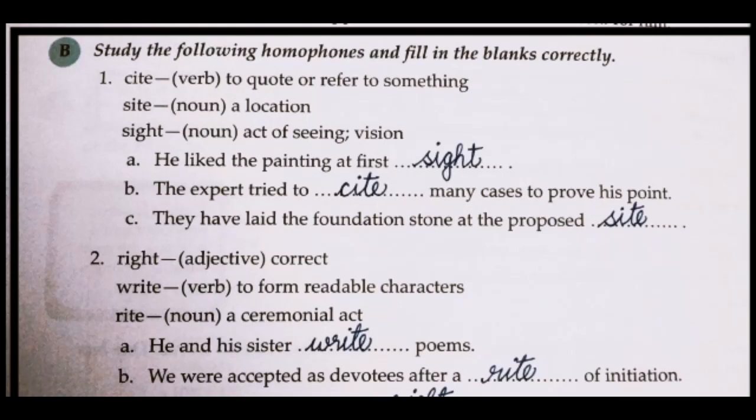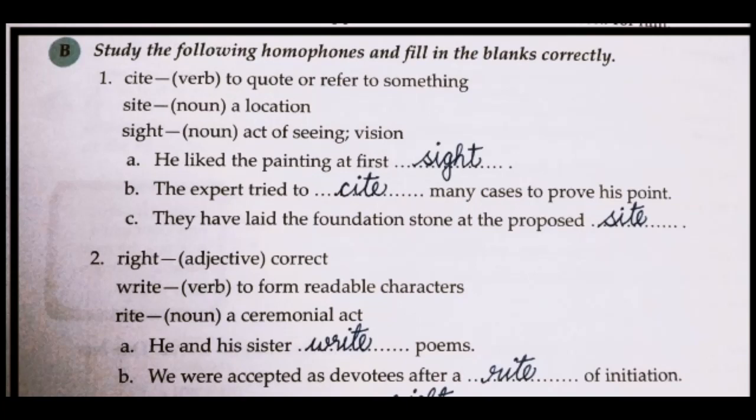Now let's see the sentences. He liked the painting at first sight. S-I-G-H-T, sight. That means an act of seeing. When he first saw it, he liked the painting at that particular point of time.